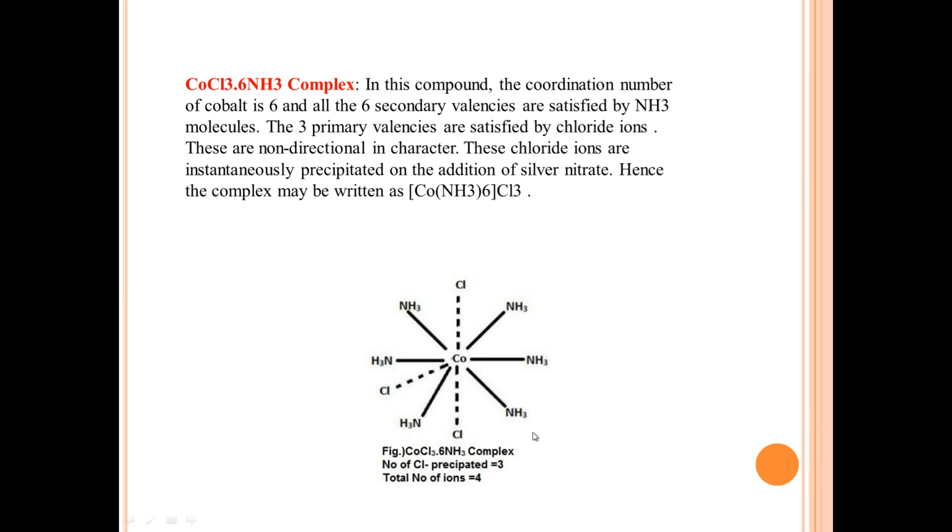If you see the number of ions precipitated in this complex, the number of chlorines precipitated is equal to 3 and the total number of ions is equal to 4. So here you can observe the formula, 3 primary valency, so 3 chlorines are precipitated. So this is 3 ions and this sphere will act as 1 ion. So total 4 ions. This is how we should draw the Werner's diagram for this molecule.